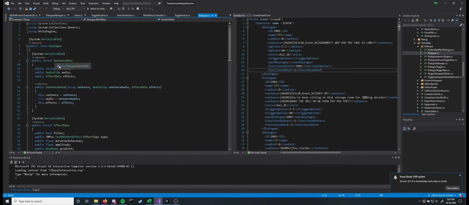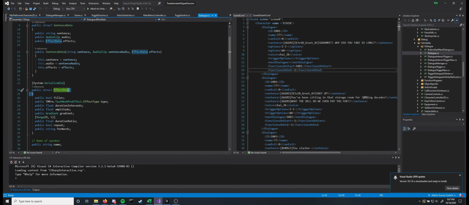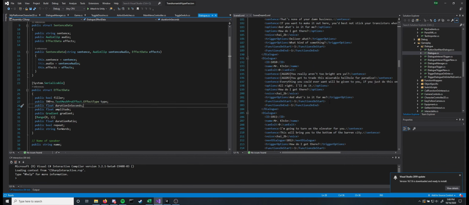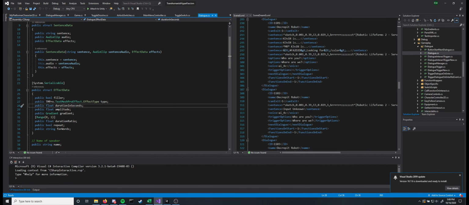So a sentence has the ability to have a string, audio clip, and effect. The string is required. The audio clip and effect are not required if they're not included with that sentence. All of this stuff is used by that Text Mesh Pro effect asset I talked about, to create the effect. If I could have an example of this in this file.